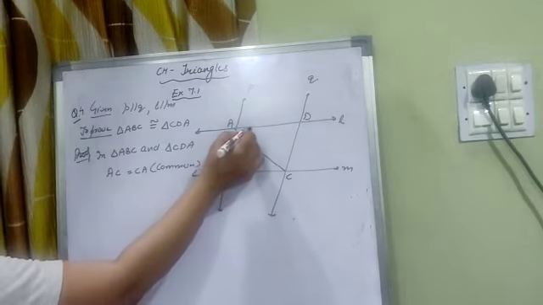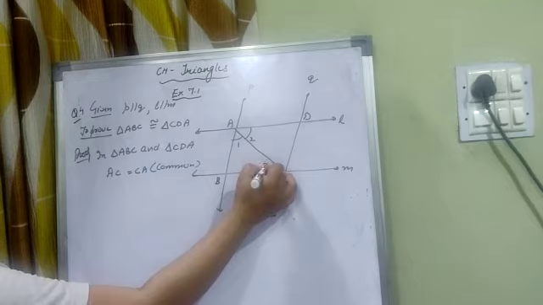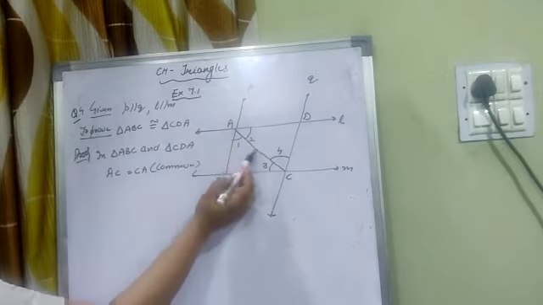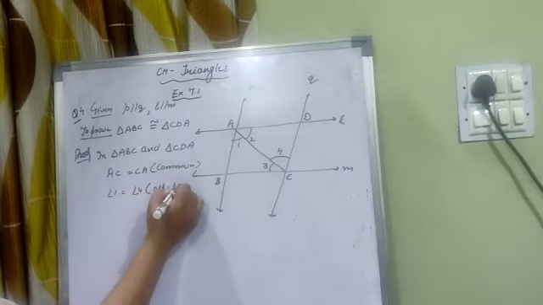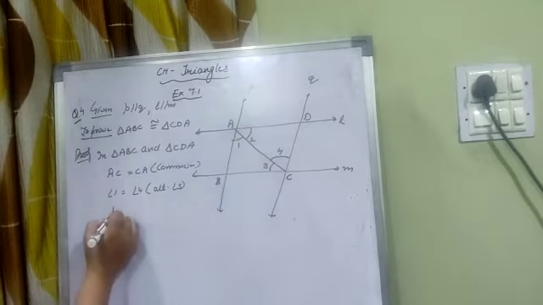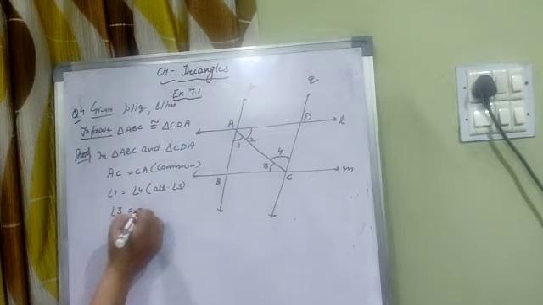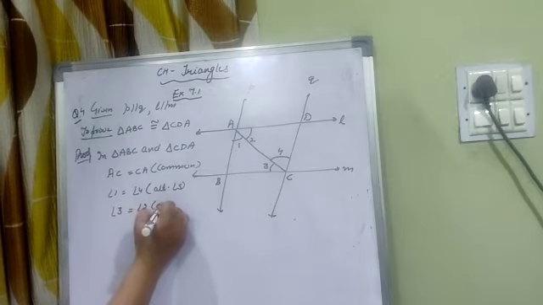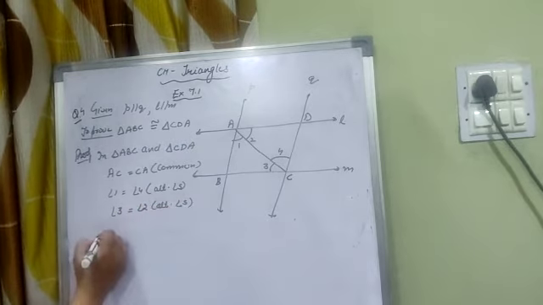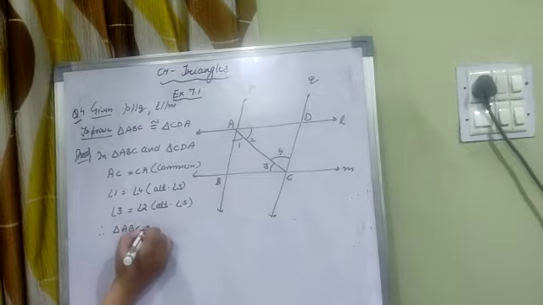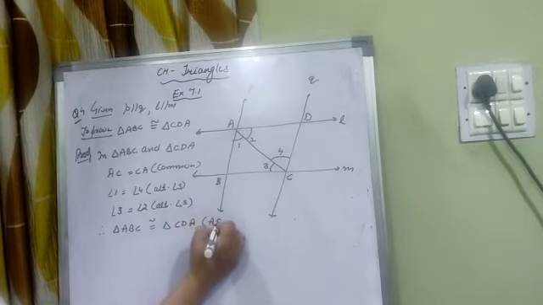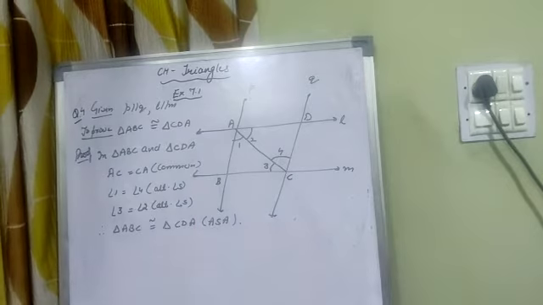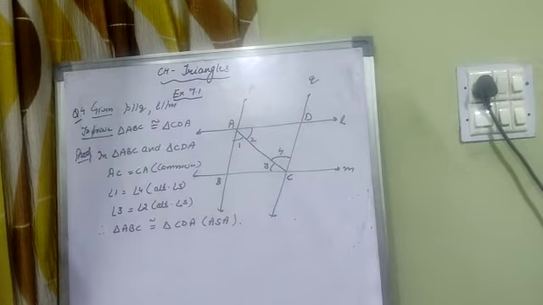Second, suppose I mark these angles, angle 1, angle 2, angle 3, angle 4. Angle 1 is equal to angle 4. Alternate angles. 3 is equal to 2. Again alternate angles. Therefore triangle ABC is congruent to CDA by angle side angle. ये प्रूव करना था क्वेश्चन में हमने.